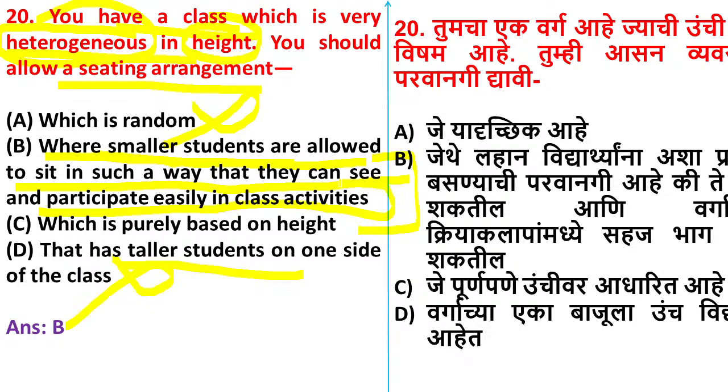Because the teacher knows, and it is true, that the very tall students, even if they sit at the last bench, can see the board easily. They can participate in class activities, yes or no? So the teacher is arranging the students with less height to sit in front, and he is confirming that they can see the board and participate in class activities. So option B is correct here. Yes, I believe it is clear.